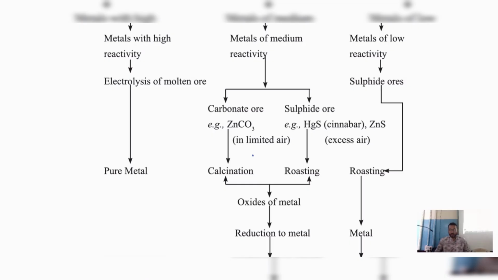Example of sulfide ore: cinnabar, HgS, and zinc sulfide. Hg is mercury. HgS is called cinnabar. Don't forget this name. Whatever word ends with S, roasting is the method. Whatever word ends with CO3, calcination.